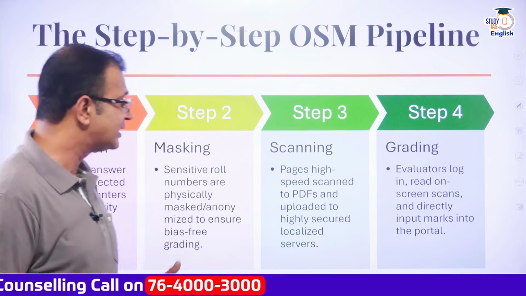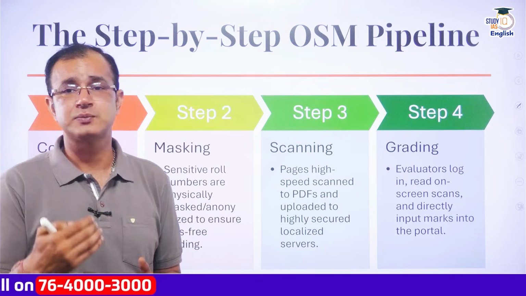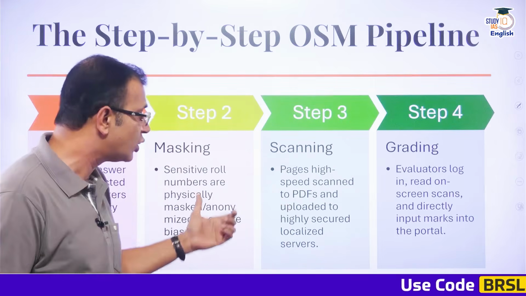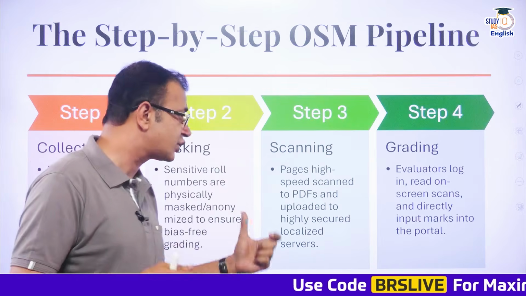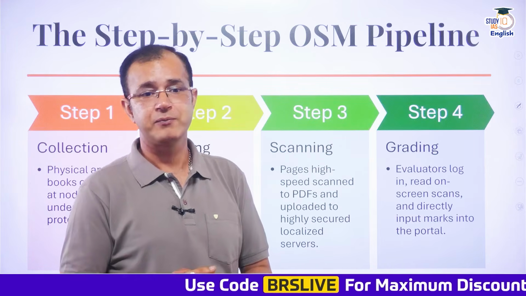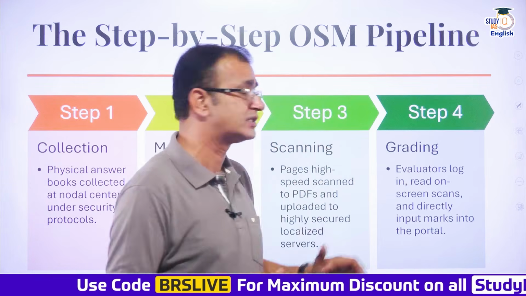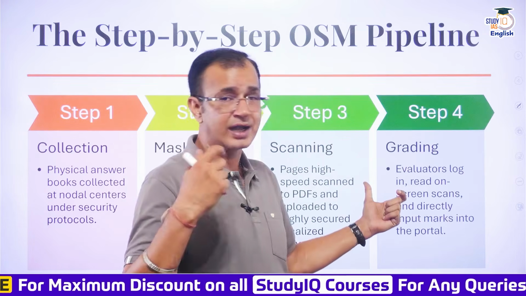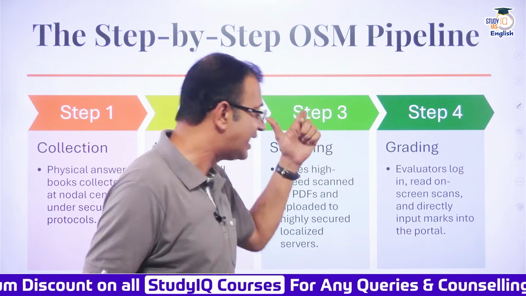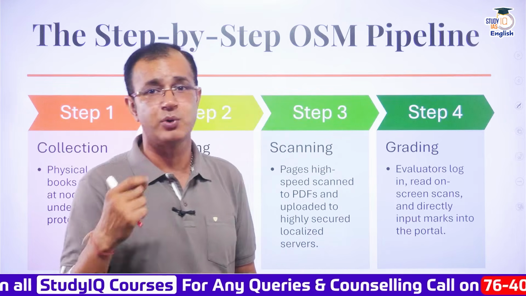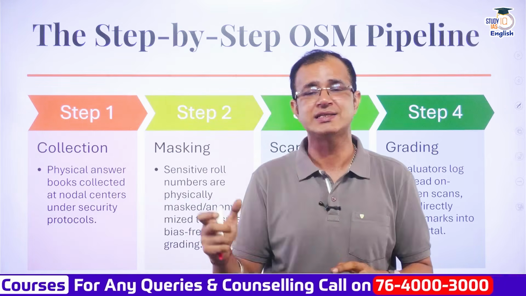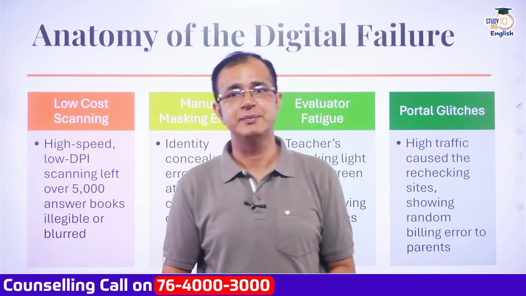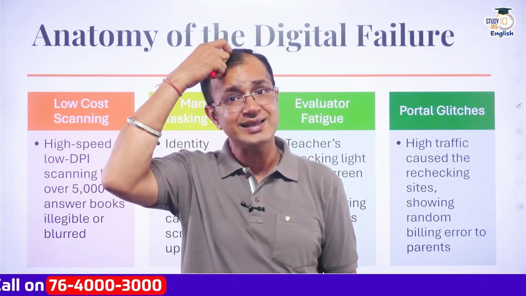Then the third step is the scanning, where the pages are scanned using the software and ultimately converted to PDFs. Then they are uploaded to highly secured localized servers. And later on there is grading, where the evaluators log into their account and read the complete answers on screen scans and then directly input the marks into the portal itself. And that is the step-by-step process of the on-screen marking system that was used by the CBSE recently. Now, why did this fail?